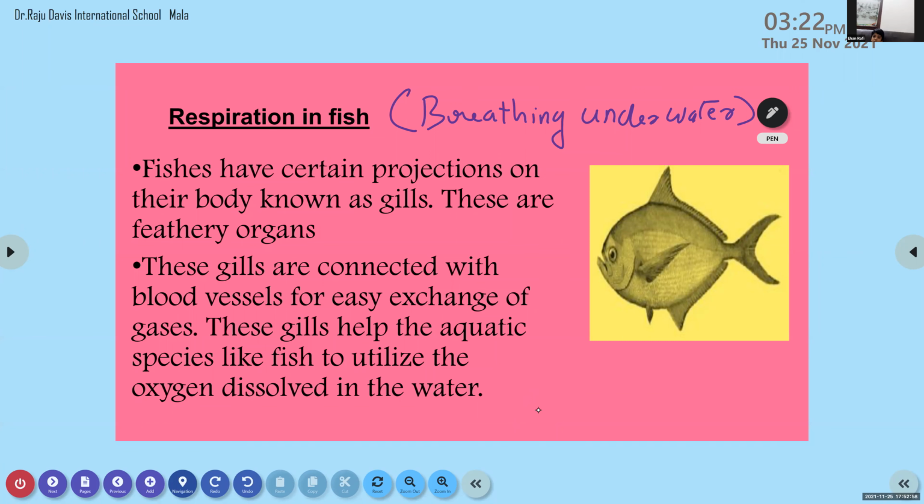In the case of respiration in human beings, both inhalation and exhalation take place. One inhalation and one exhalation combined together are known as one breath.